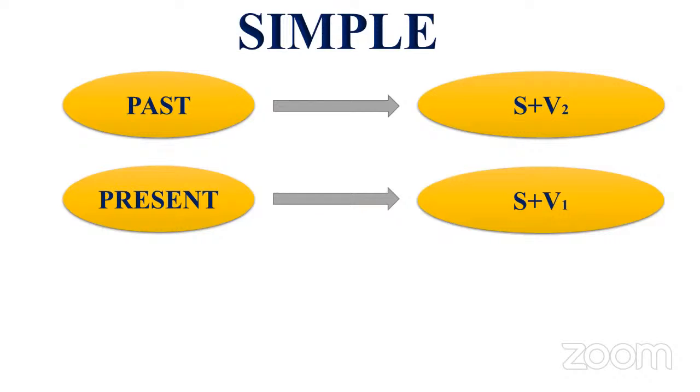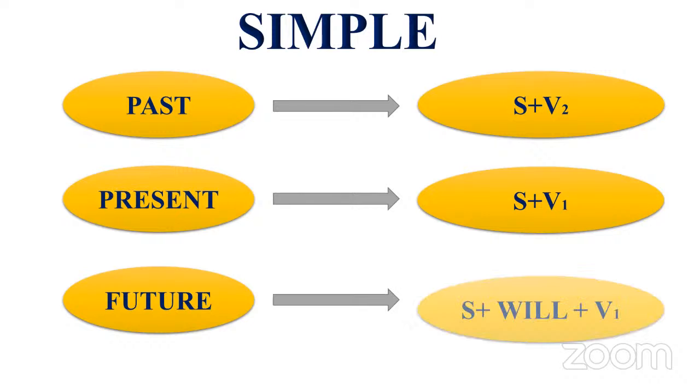Next one, future. S plus will plus V1, ma'am. Yes, V1, very good. Subject plus will plus V1 form of the verb. Very good. Fine. Take down this, everyone. Write it again, no problem. Okay, take down this.